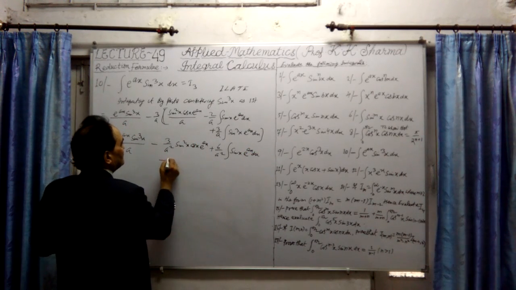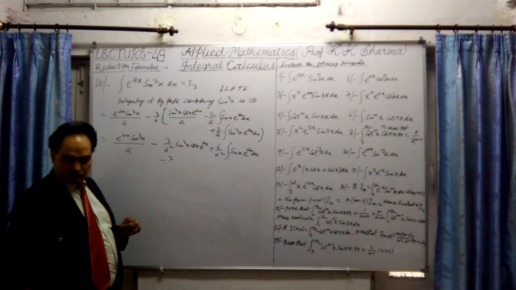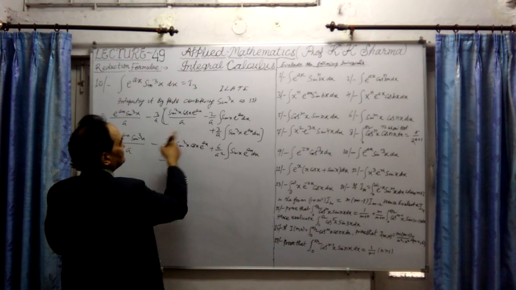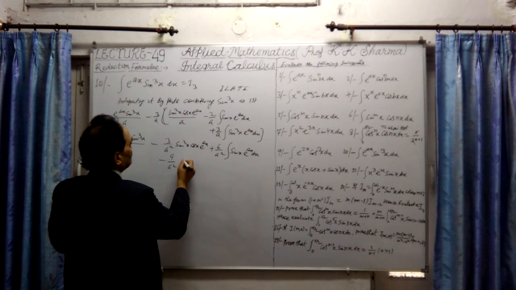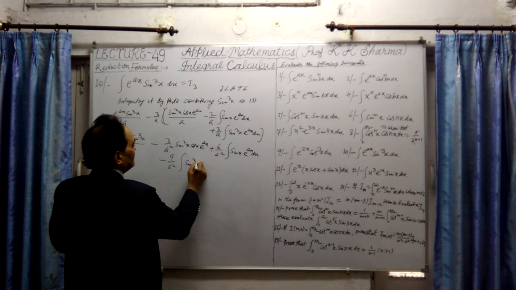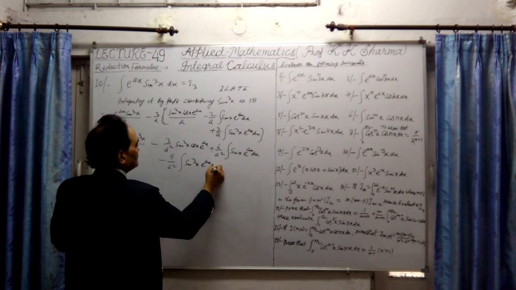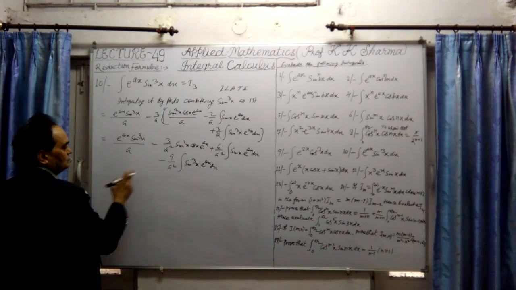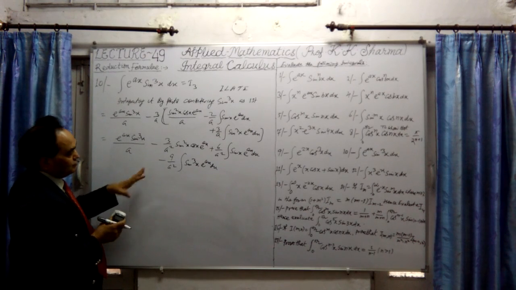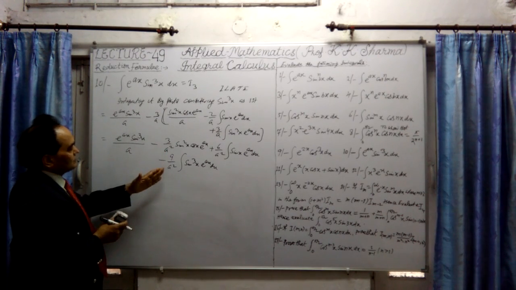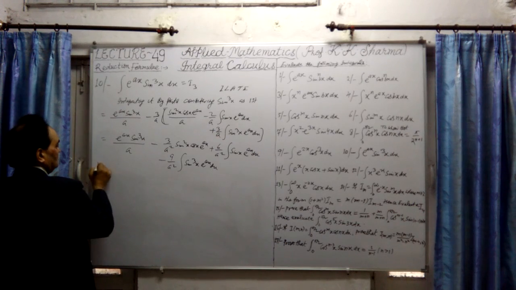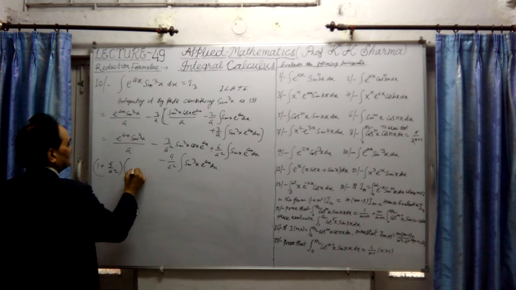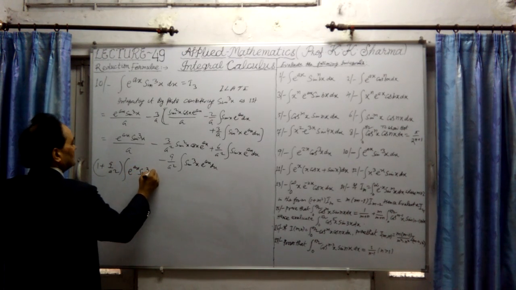With this minus sign, minus 3 or 9 upon a square, which is minus 9 upon a square, integration of sin 2x e^(ax). Now taking this last step, transposing this to the left hand side, we will get a square plus 9 upon a square, because this will be 1 plus 9 upon a square, times the integral of e raised to power ax sin 2x dx.